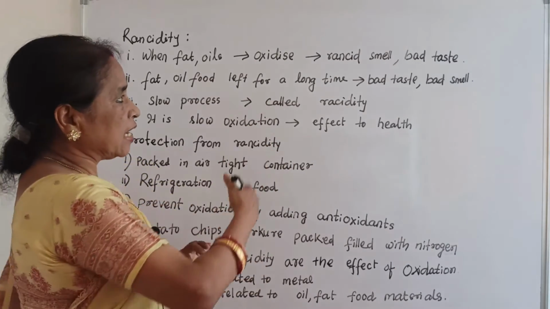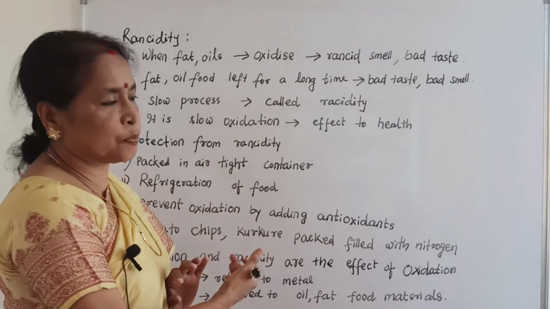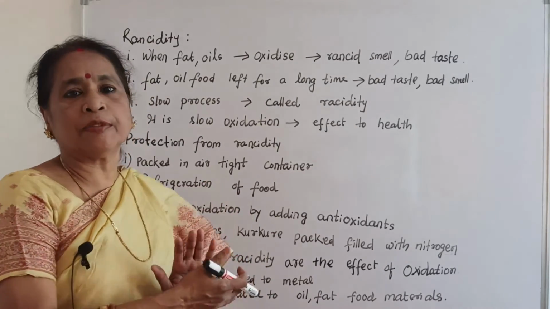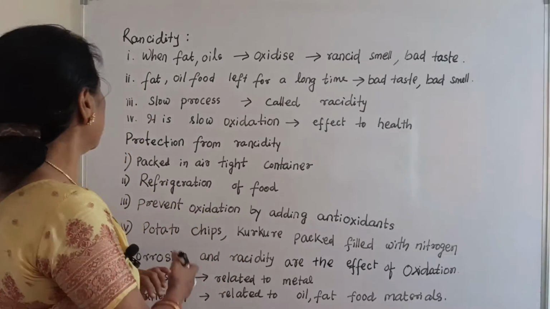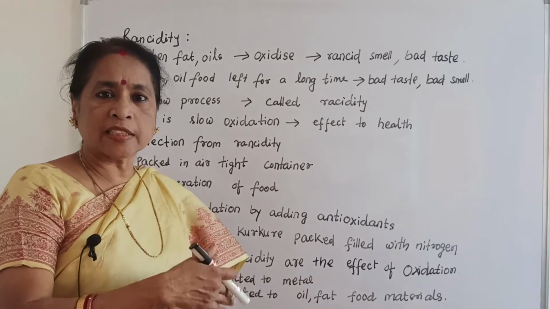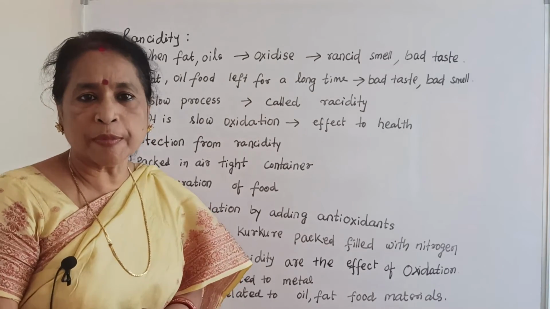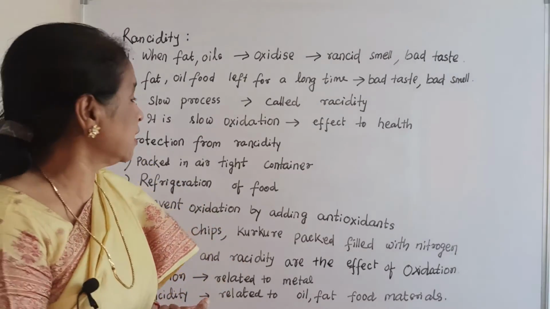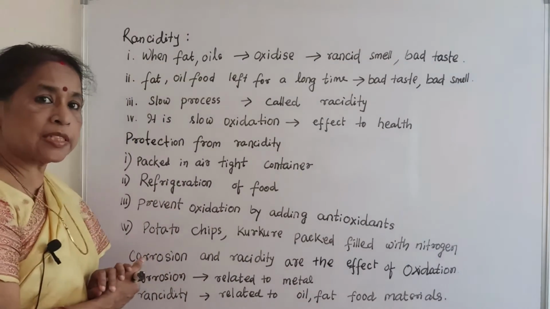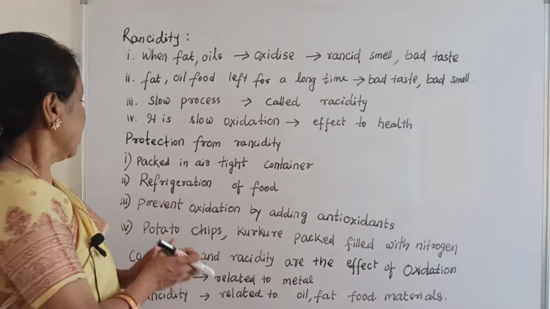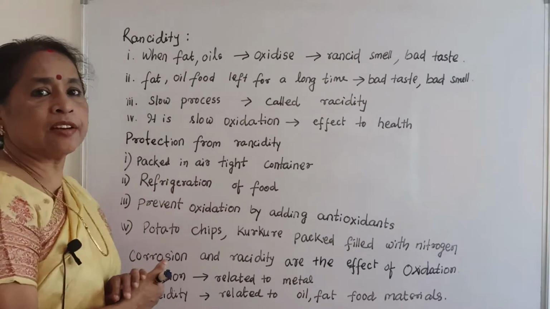It has a bad effect on health. If you eat that rancid food, having bad smell and bad taste, your health will be affected. So how can you protect from rancidity? Yes, rancidity can be prevented. Pack the food in an airtight container.